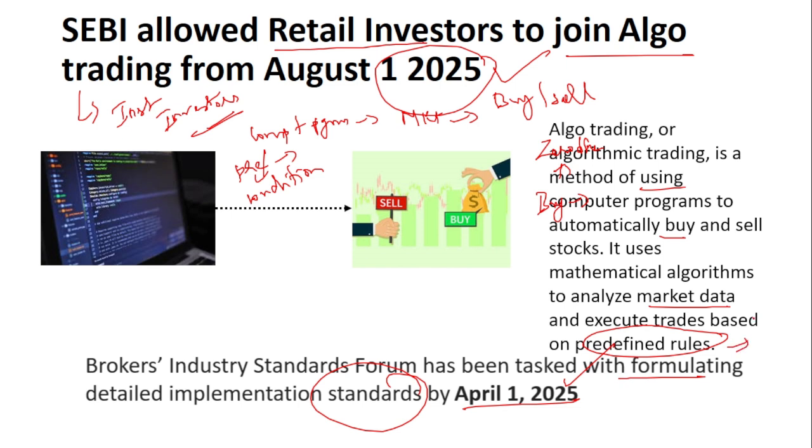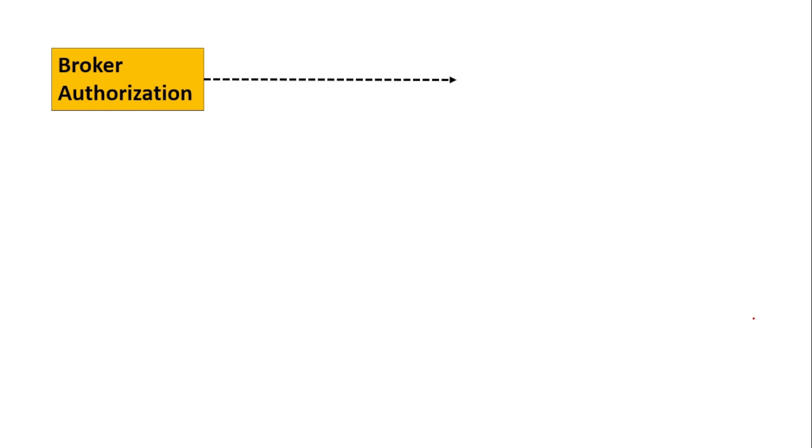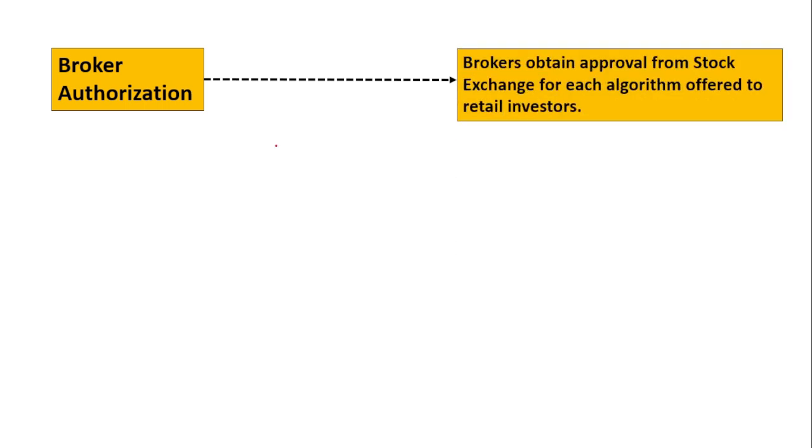Okay. Next, let's see what all has to be done. First is broker authorization. The broker has to obtain approval from the stock exchange for each algorithm offered to retail investors. Brokers like Zerodha and Upstox will offer this algo trading to customers. However many algorithms they plan to provide to the customers, all of these algorithms have to be approved by the stock exchange. Okay, this is the first one.